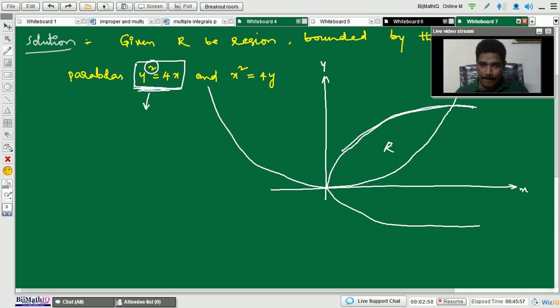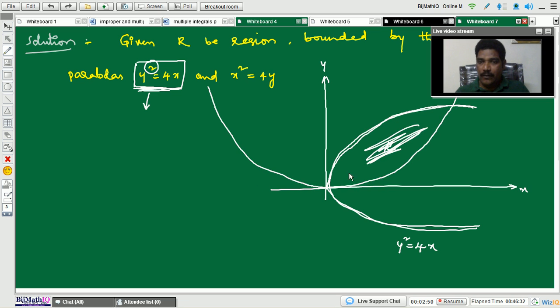One is this parabola, whose equation is y square equals to 4x, and one more parabola is this one. Okay, this is the region R.